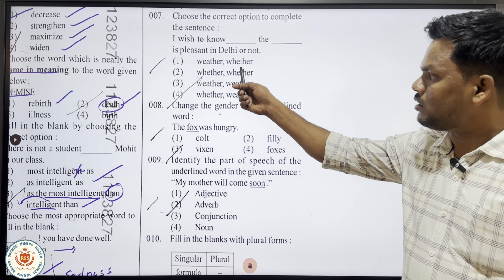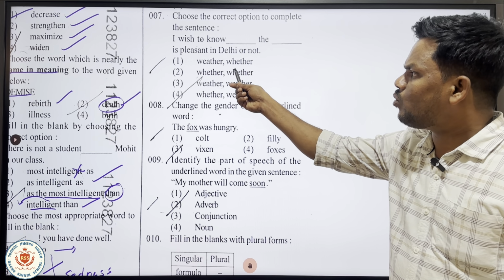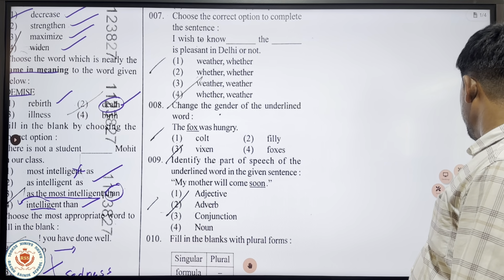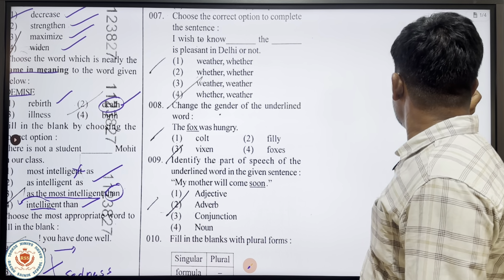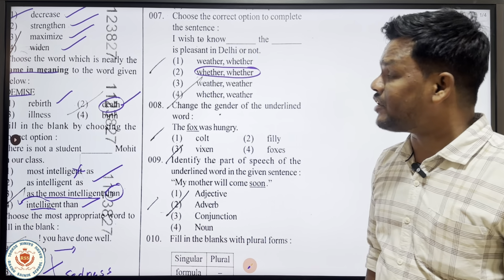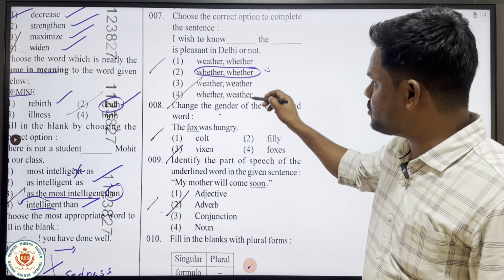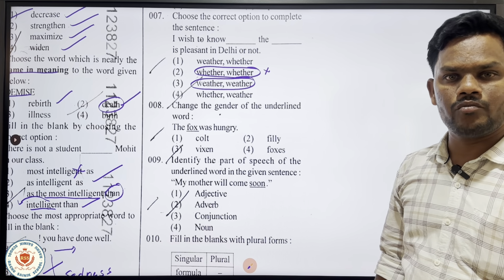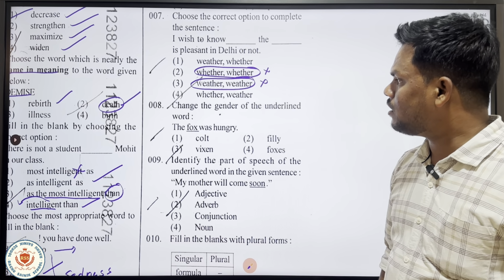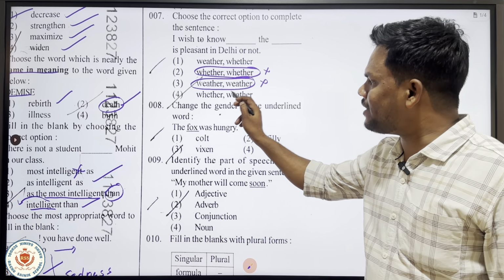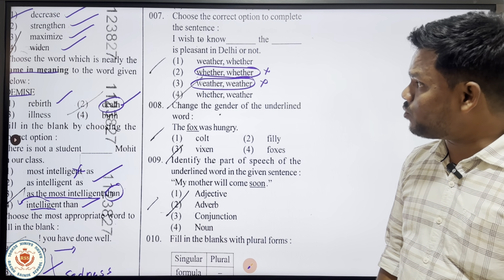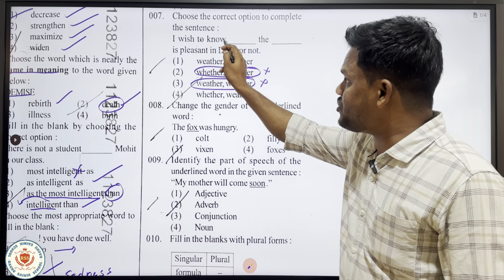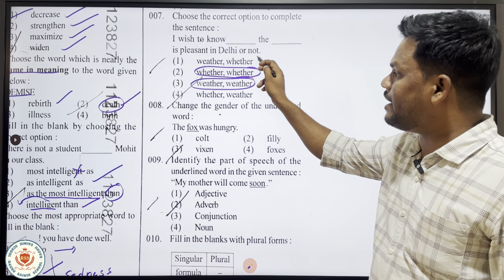Here the options given are weather. Both are the same here. The two options are weather, but we'll have to take different ones, so it doesn't match here. Here also the two answers are the same, so we can avoid this totally. And the next one, weather. This is where we have to be very careful in choosing the order of the words. I wish to know dash the dash is present in Delhi or not.